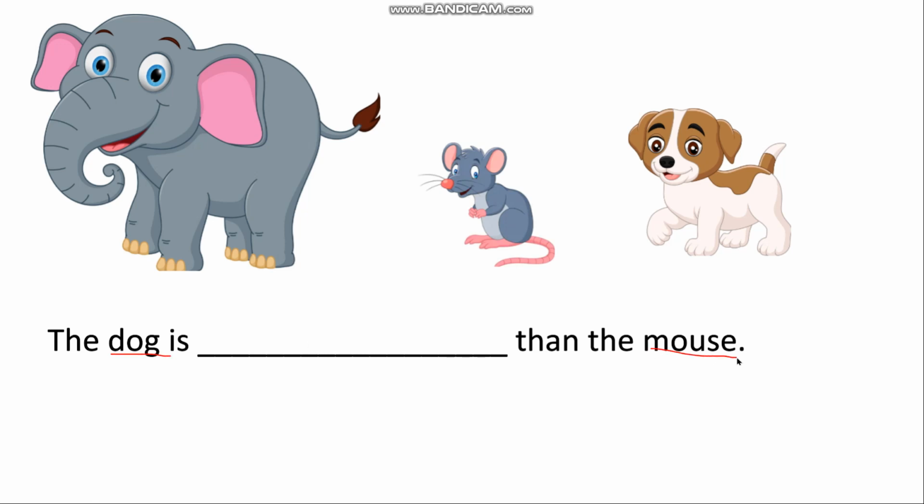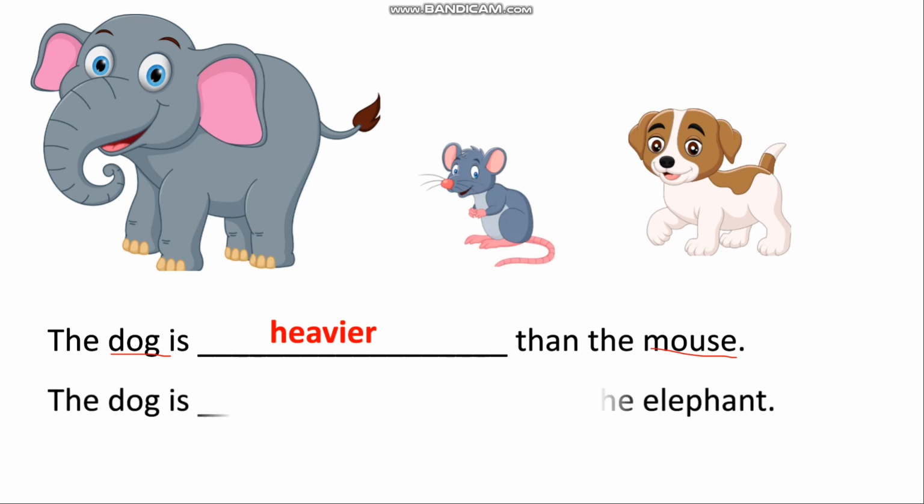So when we are comparing 2 animals, 2 objects, so we will use the word heavier or lighter. Okay. Now, who is heavier, the dog or the mouse? Yes, the dog is heavier. So we are talking about the dog. So I am going to write the dog is heavier than the mouse. Now moving on to the next question. The dog is dash than the elephant.